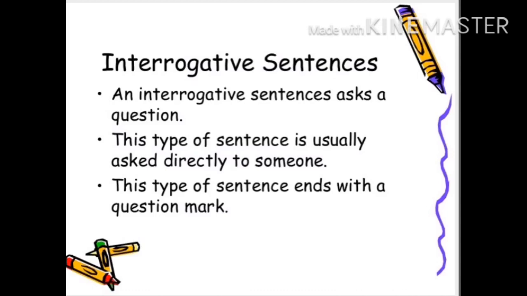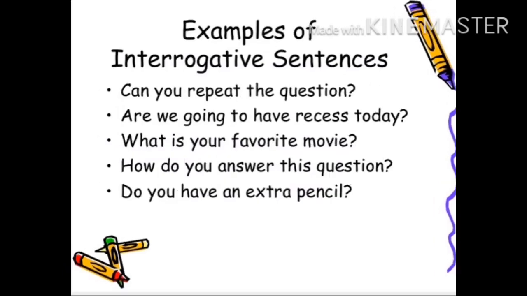Second comes interrogative sentences, and interrogative sentences ask a question. This type of sentence is usually asked directly to someone. This type of sentence ends with a question mark. Now, interrogative sentences start with a capital and always end with a question mark.